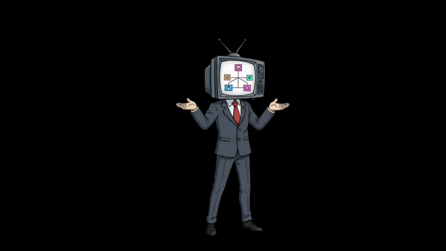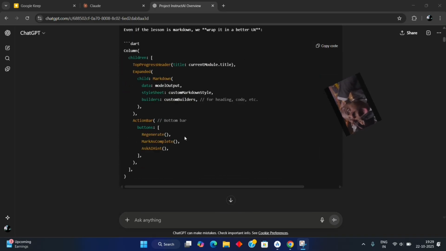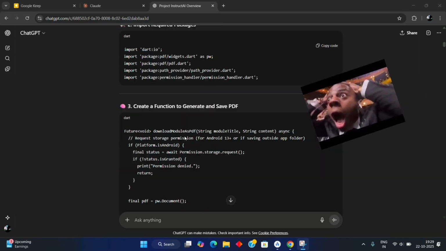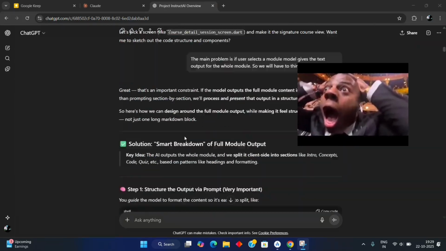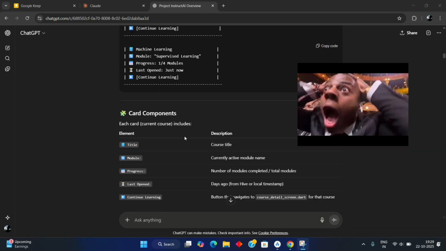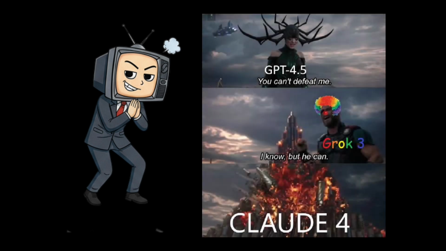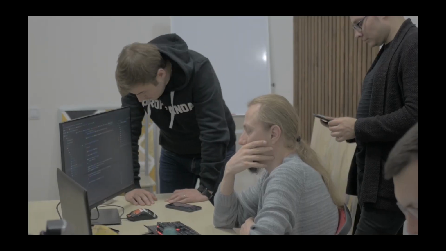So here's what I did. I used ChatGPT to build the prototype. Why? Because ChatGPT is great for fast scaffolding, throwing together screens, buttons, Hive setup, the roadmap flow, all that basic stuff. Once the prototype worked, ugly, but working, I moved to Claude. Claude's my refiner, my unpaid senior engineer.